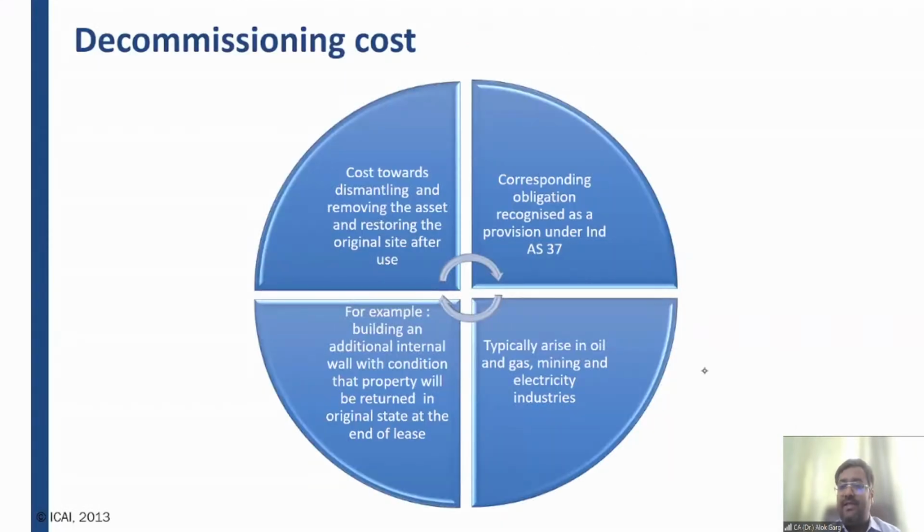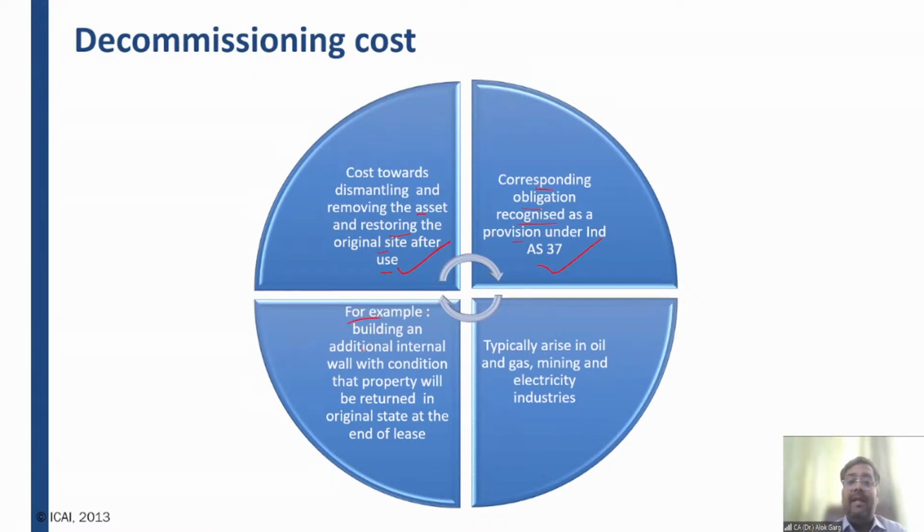Decommissioning cost, we have discussed, is the cost towards dismantling and removing the asset and restoring the original site after use. The corresponding obligation is recognized as a provision under Ind AS 37. I've shown you that provision liability of 1600 crores for Reliance Industries. So that has to be accounted as per Ind AS 37. The credit part should be as per Ind AS 37, but the debit part should be as per Ind AS 16.